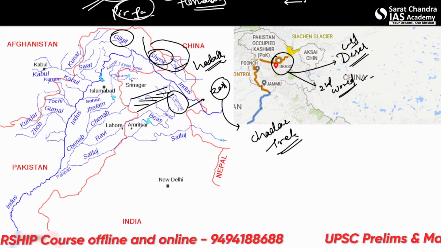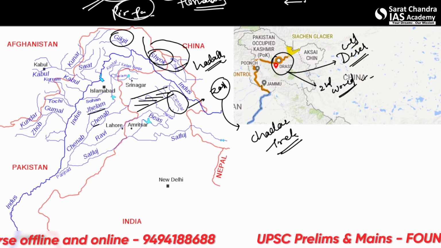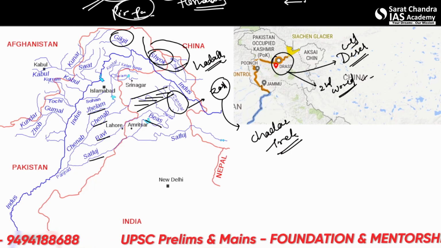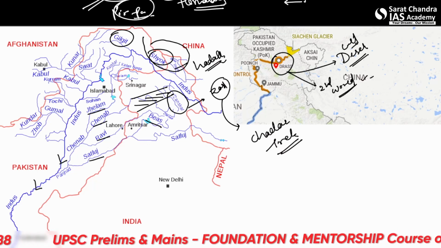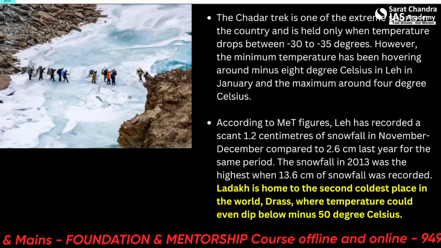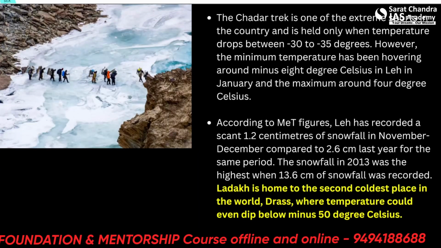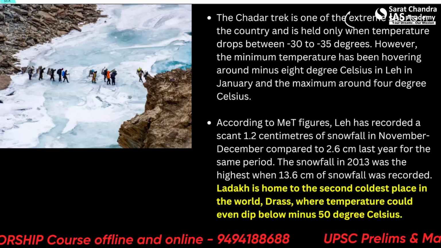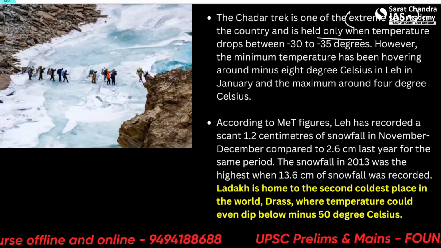So there are multiple rivers here. You can see the Jhelum, Chenab, Ravi, Satluj and the Beas river. Alright, so these complete the Indus river system here, which falls finally into the Arabian Sea. Alright, this is a picture of the Chadar track. The Chadar track is one of the extreme sports in the country. It's actually a place where extreme sports take place in the country and is held only when the temperature drops to minus 30 to 35 degrees Celsius.